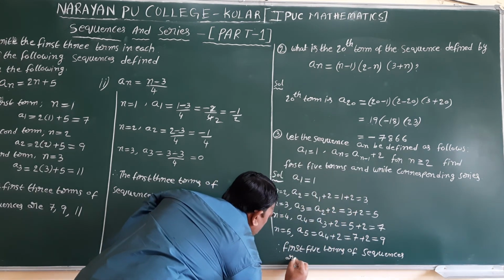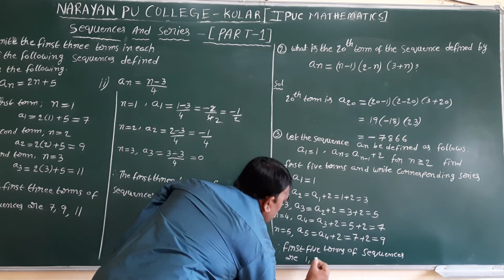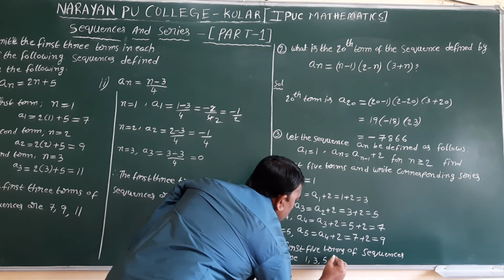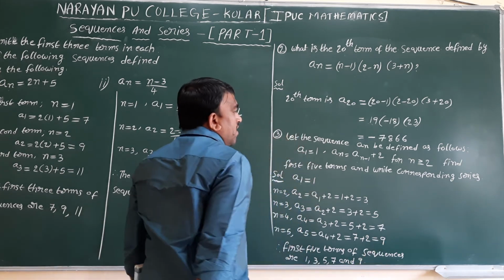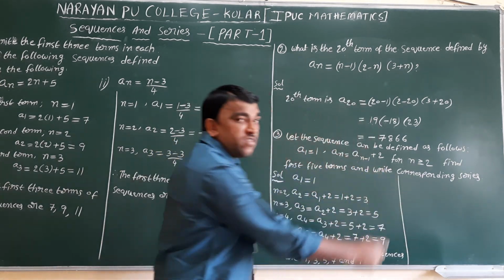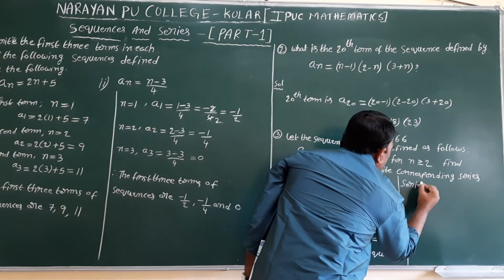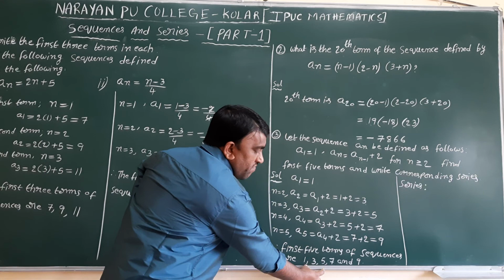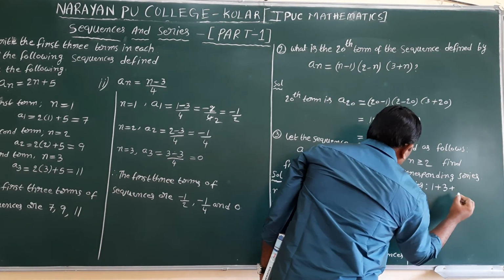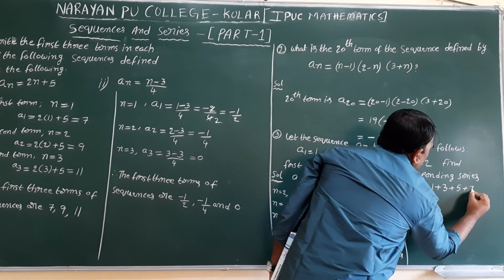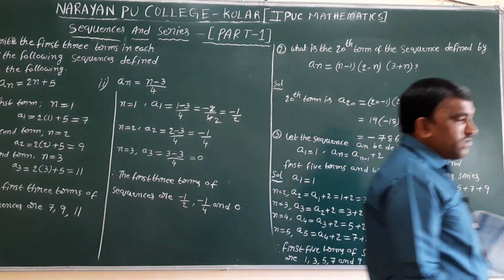Sequences are, what are the numbers? 1, 3, 5, 7 and 9. Then he is asking for the corresponding series. Series means summation of the sequence. Summation of the sequence is nothing but the series: 1 plus 3 plus 5 plus 7 plus 9. No need to calculate that. We need to write it in the expression of summation.